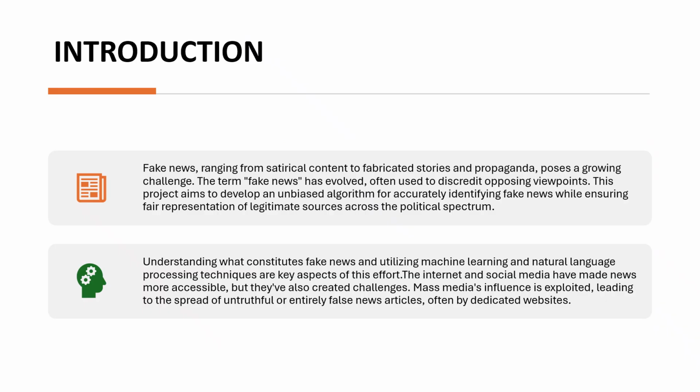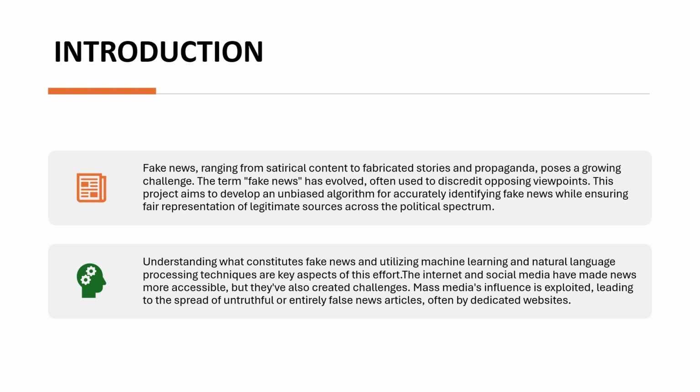Coming to the introduction part, here I want to explain what fake news is and why it is a big problem today. Fake news can take many forms. It could be a joke shared out of context, a completely made-up story, or propaganda meant to influence people's opinions. The meaning of fake news has changed over time, and sometimes the term is even used to attack real points of view, which makes it harder to deal with.